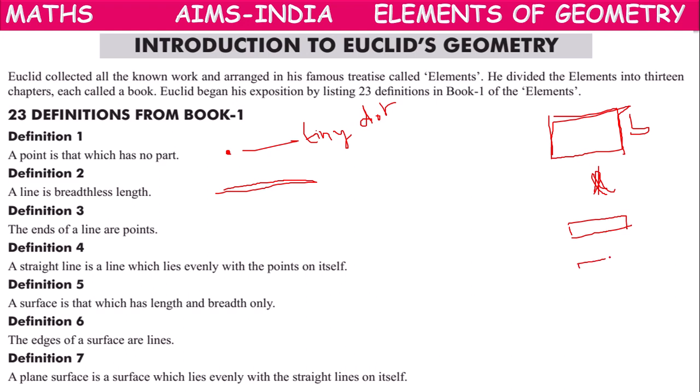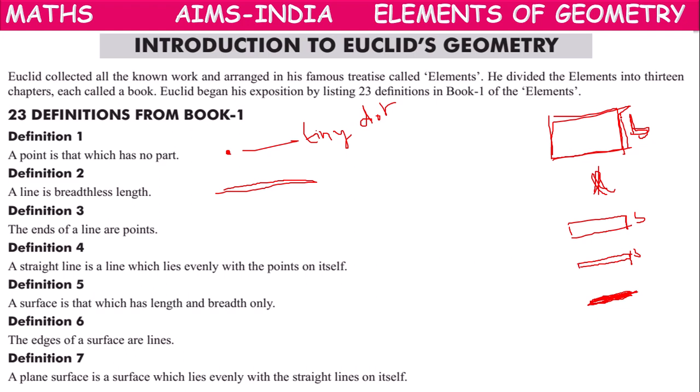If the breadth is still smaller, this is the length, this is the breadth. If the breadth is very, very small, we can draw like this. If it is still smaller, it coincides with the same line.